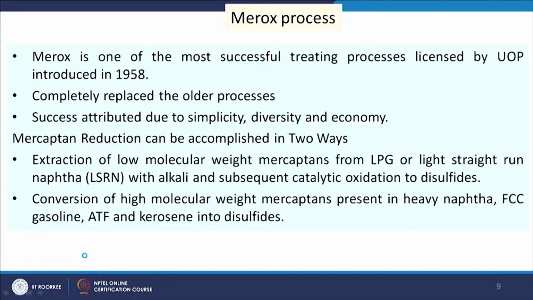Then we are coming to the Merox process. So, the Merox process is the advanced one.